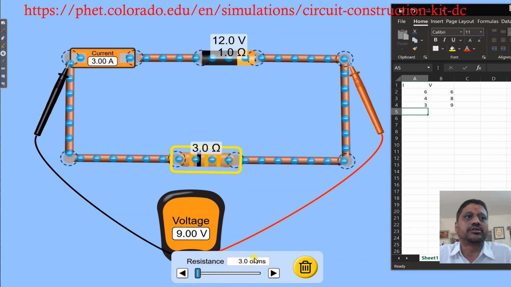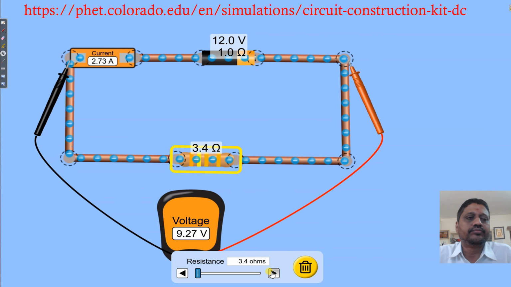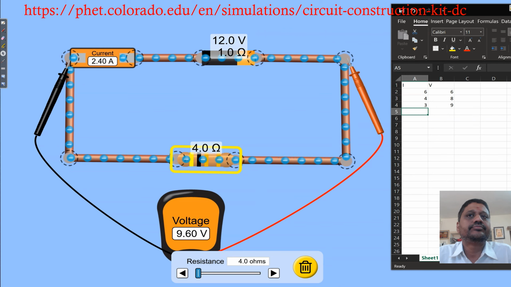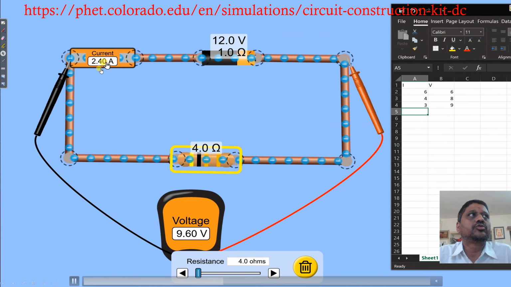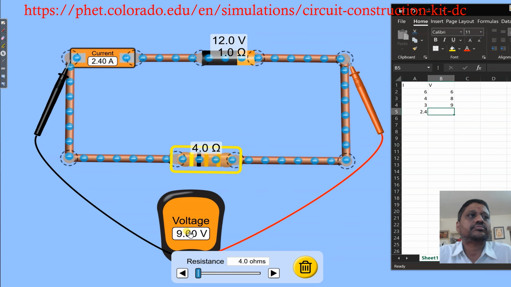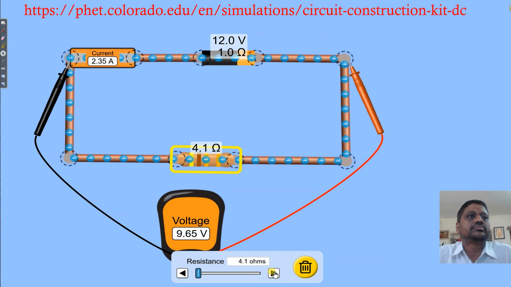Okay, now we set 4 ohm. We get 2.4 ampere corresponding to 9.6 volt. Now we will set 5 ohm.